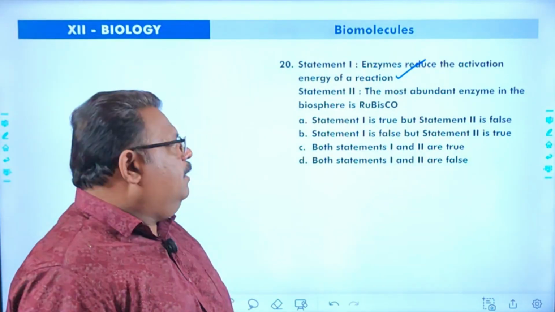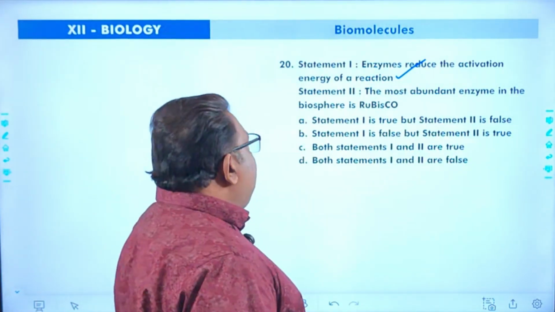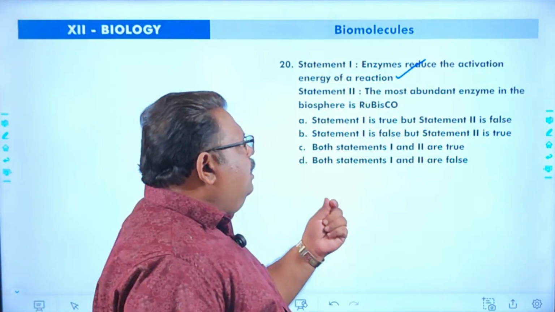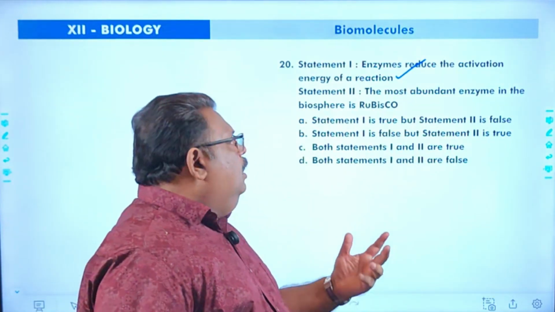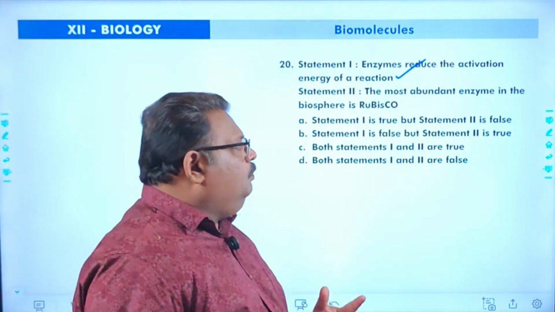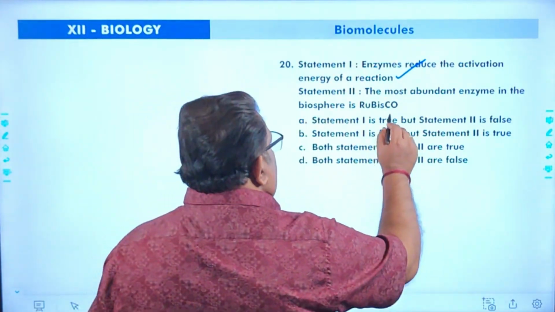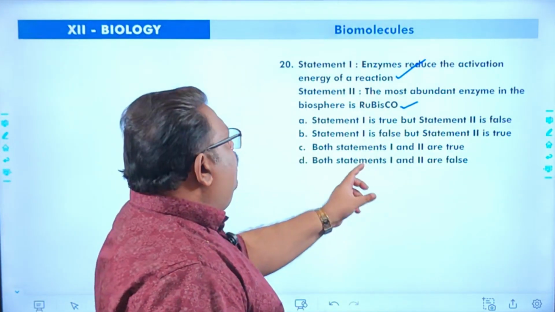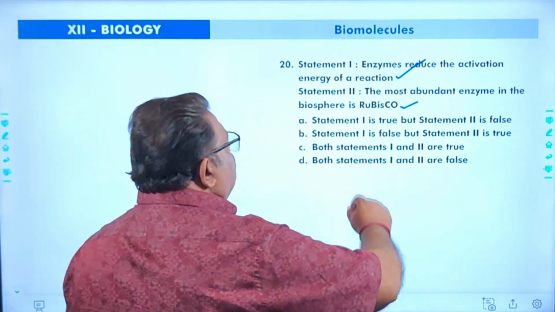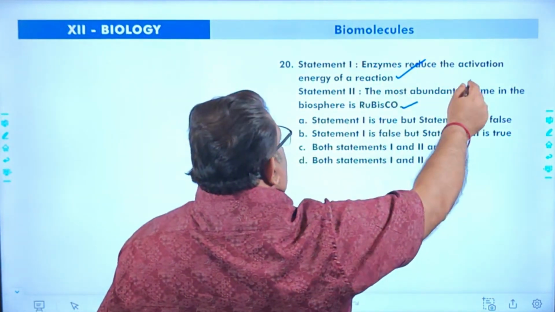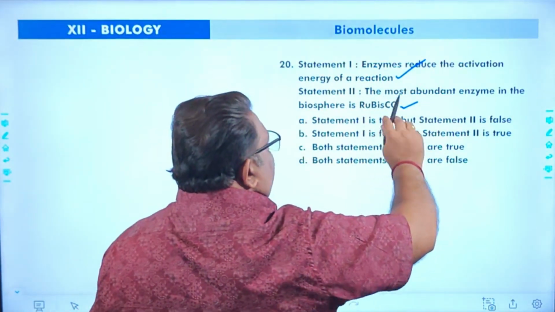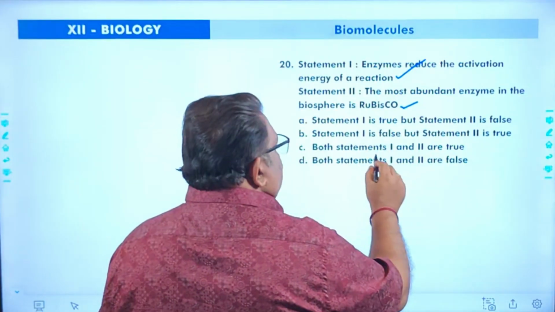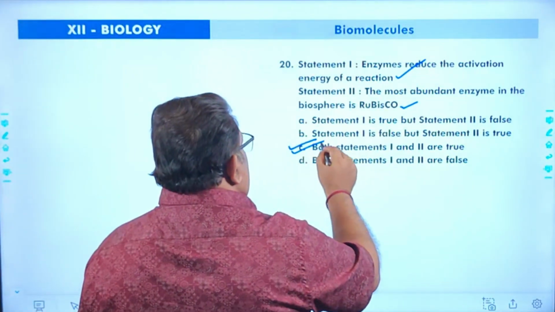That's a right statement. Then the most abundant enzyme in the biosphere is Rubisco. In your textbook it is written that the most abundant protein in the biosphere is Rubisco. But Rubisco is an enzyme in photosynthesis, in the C3 cycle. It is an enzymatic protein. It is the most abundant enzyme. So both the statements are right. Enzymes reduce the activation energy of a reaction. Rubisco is the most abundant protein or most abundant enzyme in the entire world. So both statement 1 and 2 are true. C.